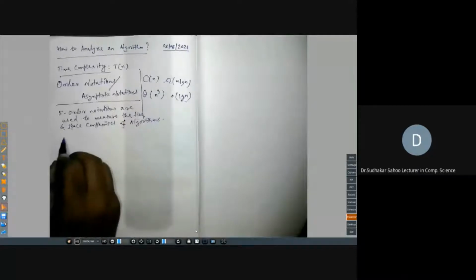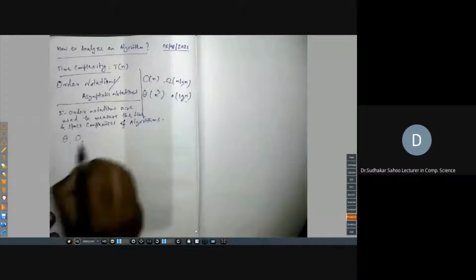They are denoted by theta, big O, big omega, little o, and little omega. These are the 5 order notations.